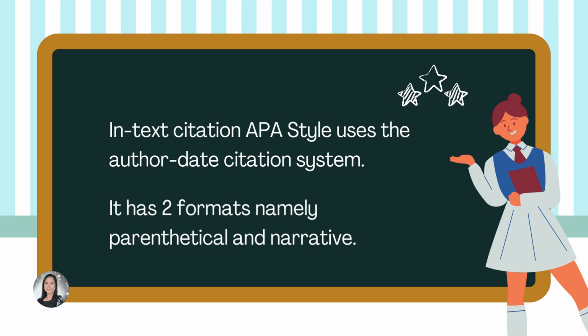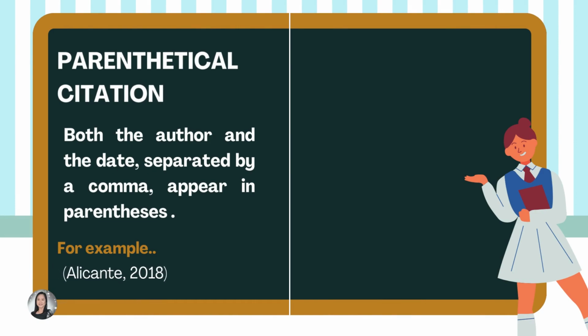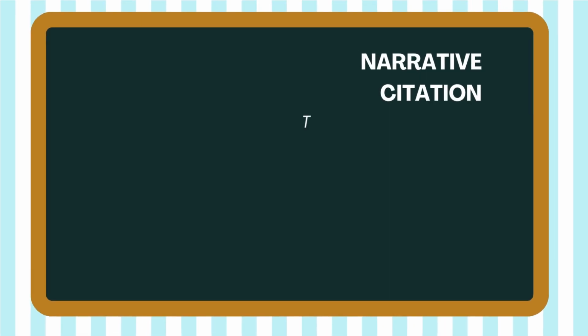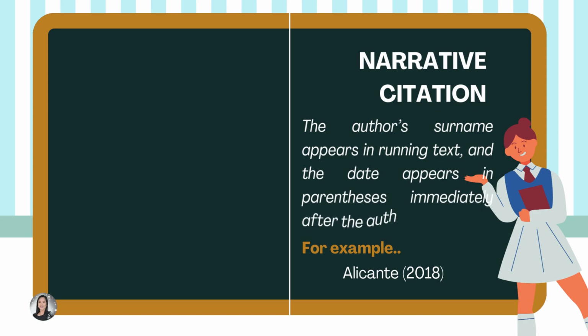Now, let's talk about their differences. In parenthetical citation, both the author and the date, separated by a comma, appear in parentheses. For example, open parentheses, Alicante, 2018. But in narrative citation, the author's surname appears in running text and the date appears in parentheses immediately after the author's name. For example, Alicante, close and open parentheses, 2018.